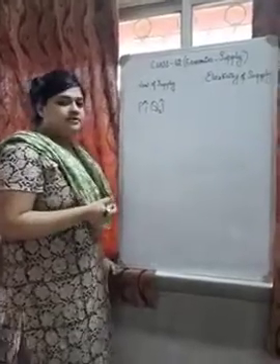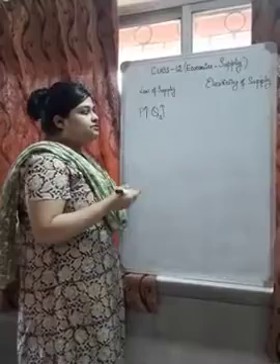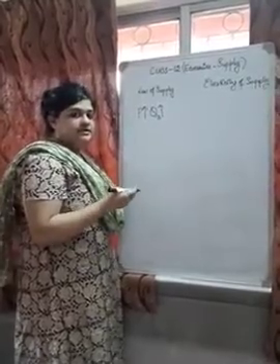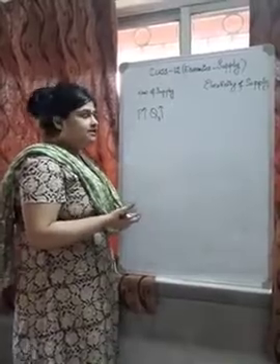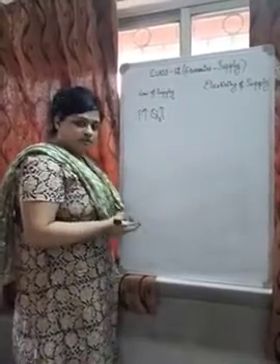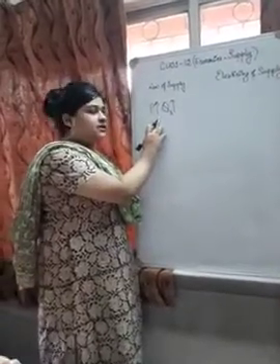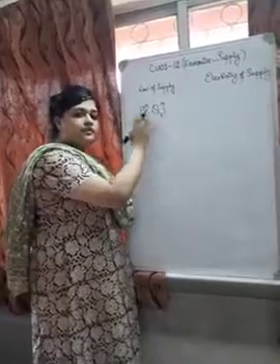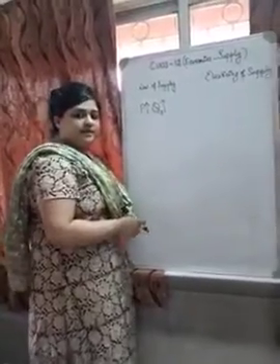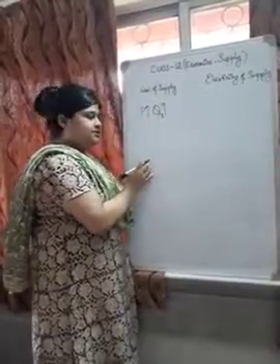Now why does it happen? Because when price rises, the producers feel that it is the correct time, the best time to sell the product in the market, to supply it, because they can earn higher profit. So an increase in the price signals to the producer that there is a chance of profit, so they bring the stock for ultimate supply in the market. So when price increases, quantity supplied increases.